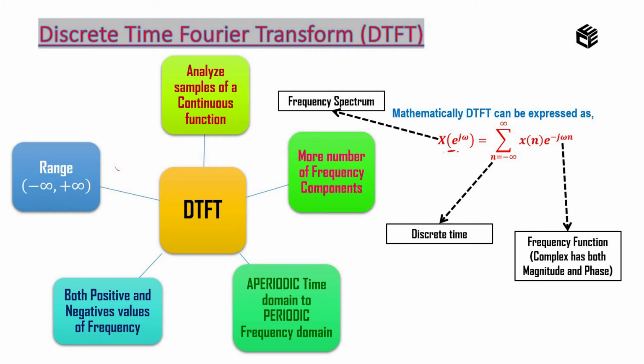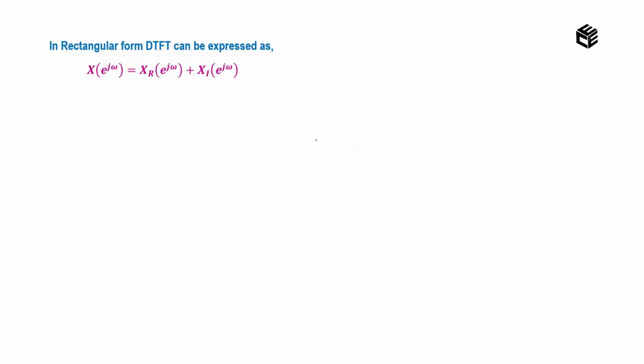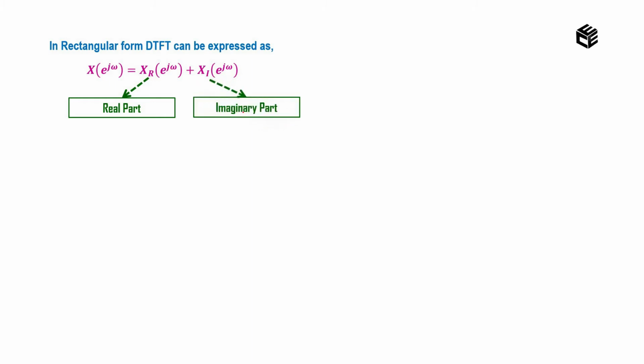Let's express this in rectangular form. The rectangular form of DTFT can be expressed as X of e power j omega is equal to X r of e power j omega plus j X I of e power j omega. Here X r of e power j omega represents the real part, and X I of e power j omega represents the imaginary part. Why is it so? Because we have the complex exponential function e power minus j omega n. As we know, e power j theta can be written as cos theta plus j sin theta. So this is an even function and this is an odd function, and also these two are periodic functions.